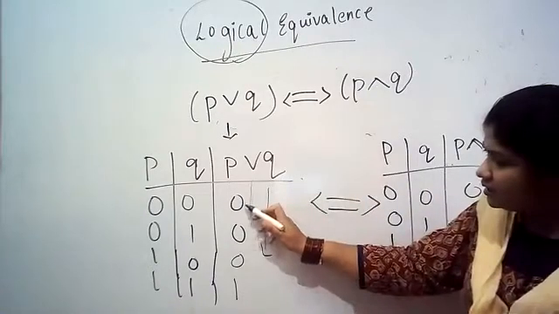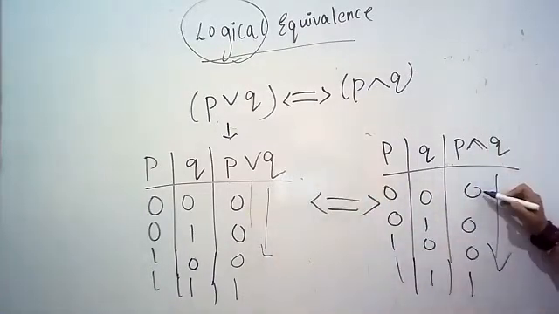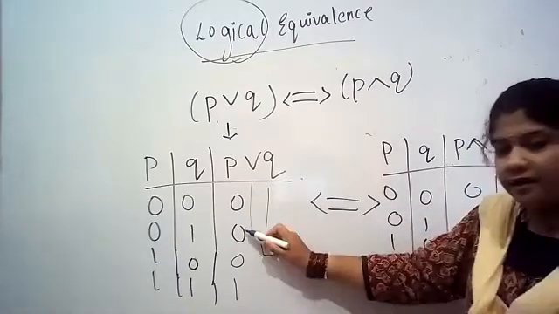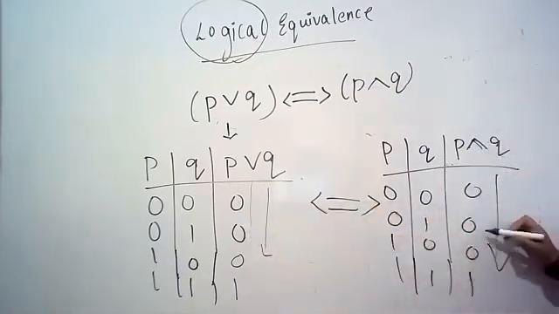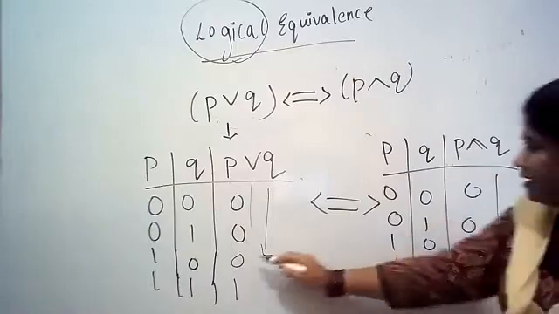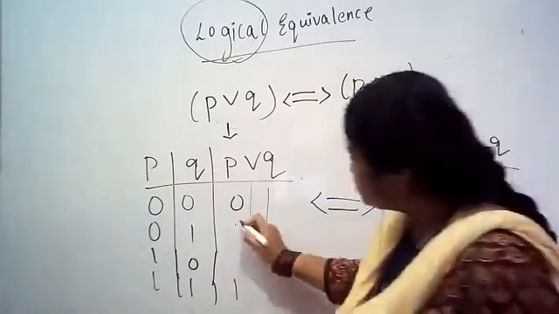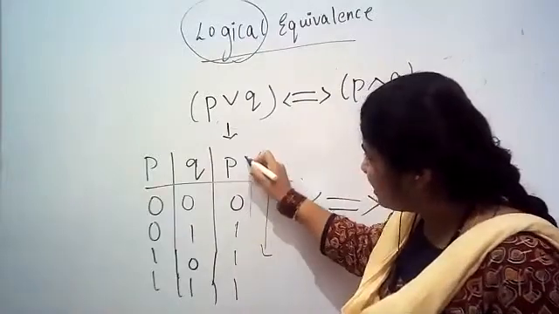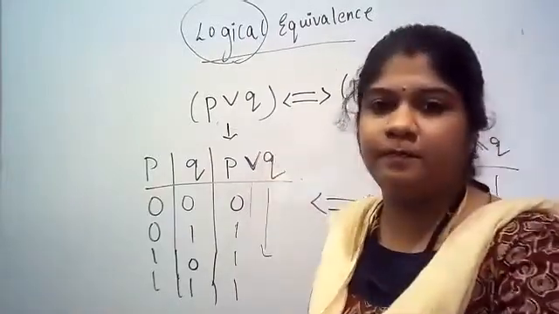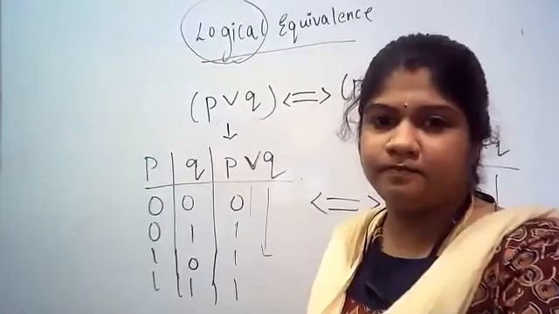So first, here it is 0 and here it is 0. Next, here 0, and here we have 0. This is also correct. Next, whether this is correct: this is 1 and 1, because we have done disjunction here.